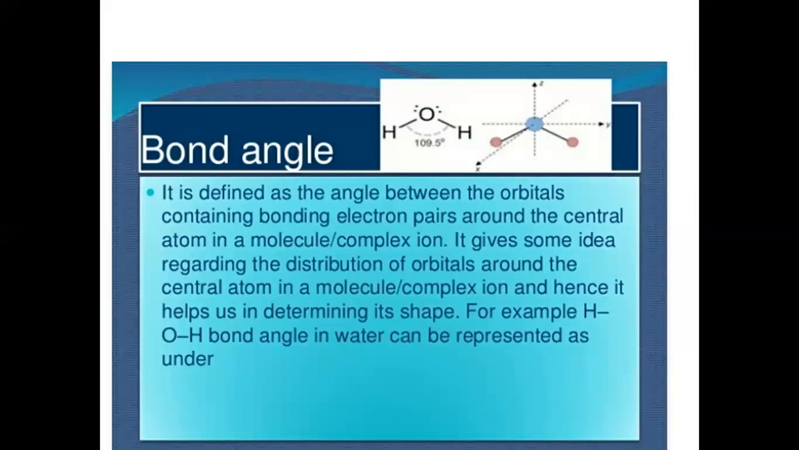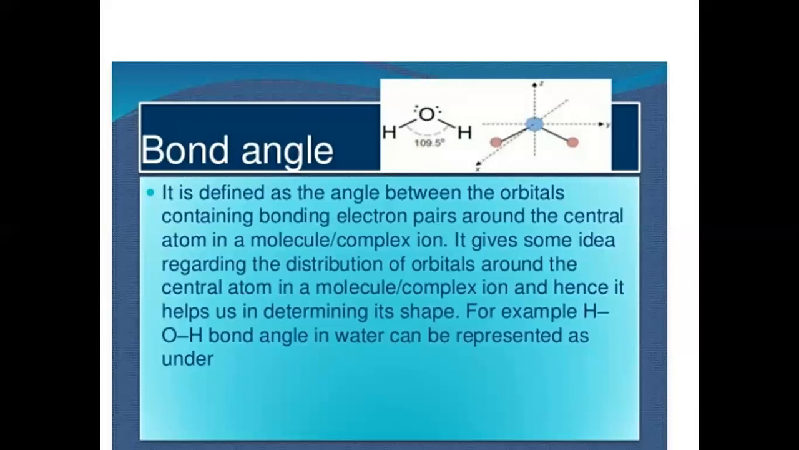Bond enthalpy depends upon two factors. First, the size of the bonded atom. It is inversely proportional to the bond length, or you can say size. If the bond length is more, bond enthalpy will be less, and if the size is less, bond enthalpy will be more. Because if bond length is more, it means distance is more, so the forces of attraction are less, so very easily we can break the bond. That is why bond enthalpy will be less.